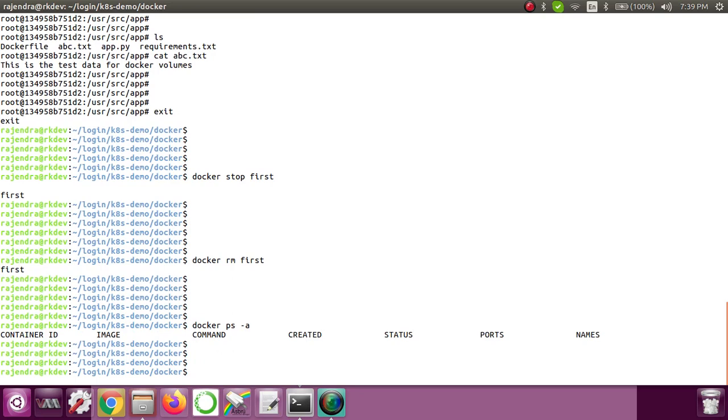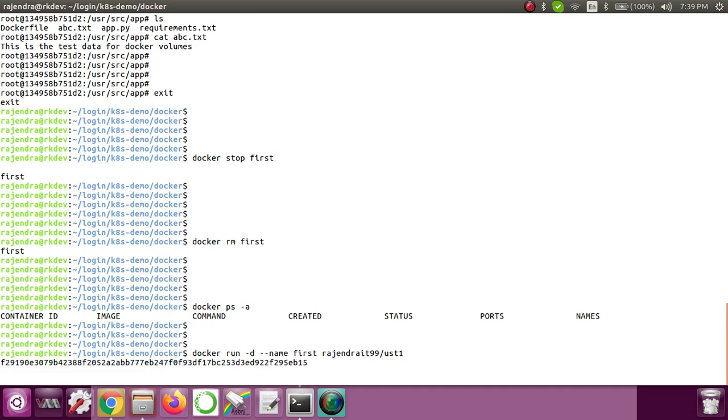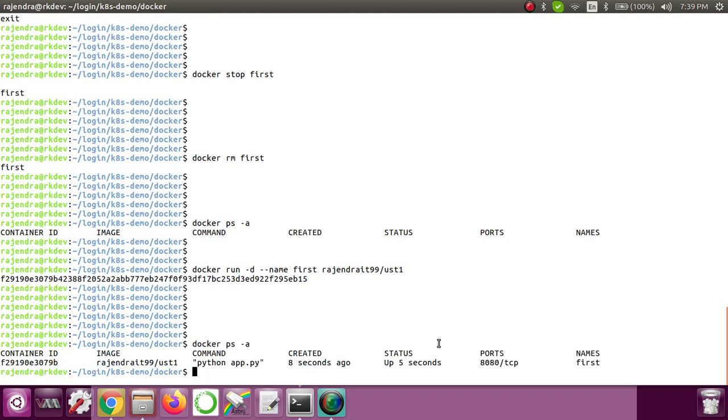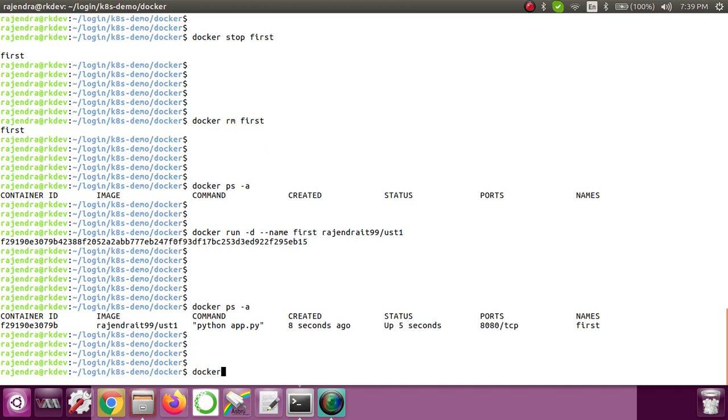Now I'll use the same command that we used to start that container, and I'll start the container with everything the same. Now you can see that the container got started. If you run docker ps -a, you can see that it was created 8 seconds ago and the status is up 5 seconds. Now I'll log in inside the container: docker exec -it, name of the container, and then the shell that you want to use.